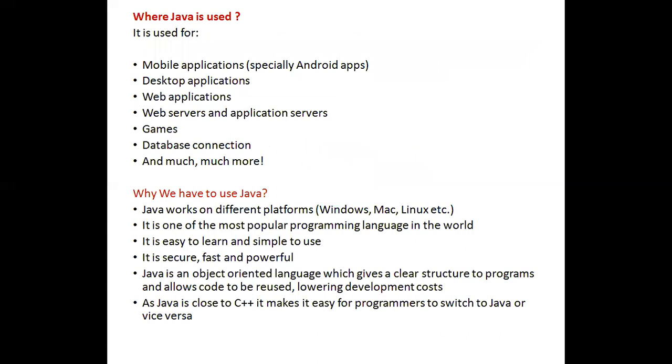Where do we use Java? Very important. Java is used in mobile applications, desktop applications, web applications, web servers and application servers, games, databases, and everywhere. And why do we have to use Java? Java works on different platforms, any type of platform. It is one of the most popular languages in the world. It is easy to learn and simple to use. It is secure. It is an object-oriented programming language. And it is reusable.